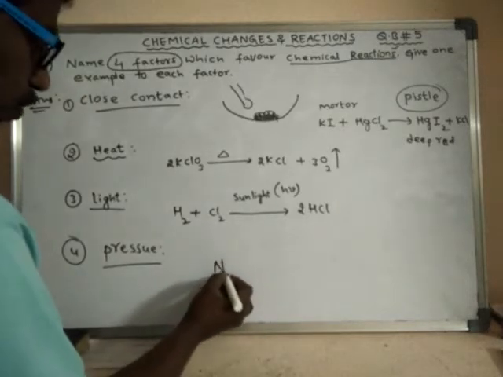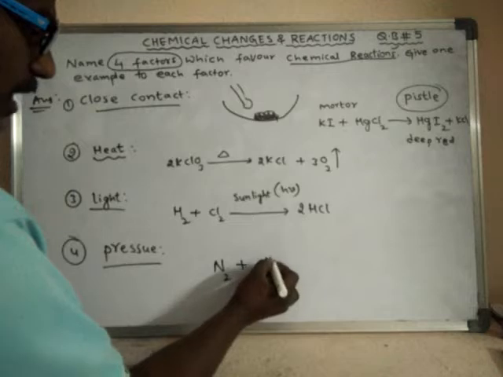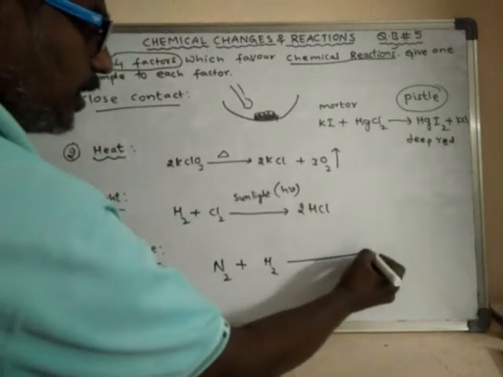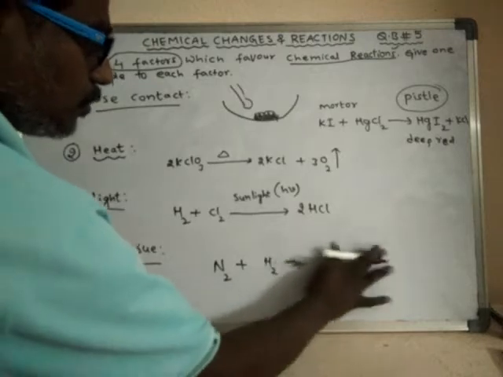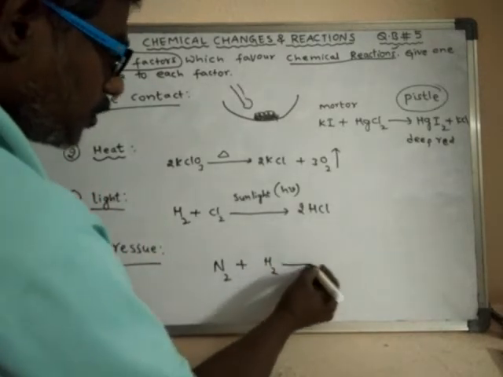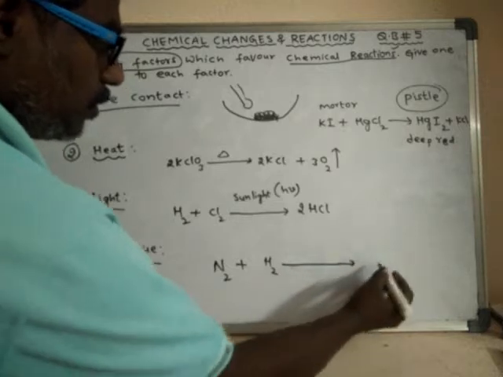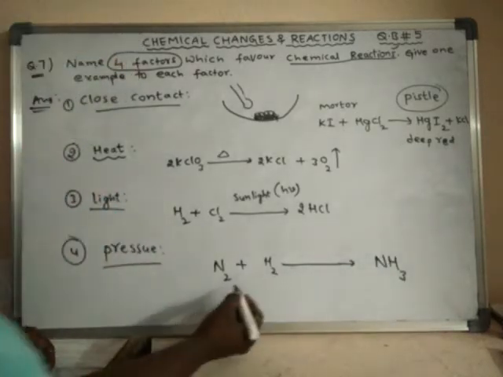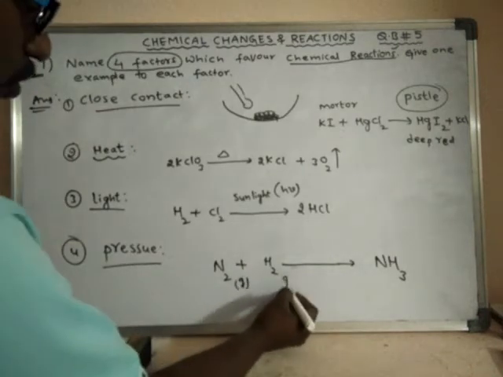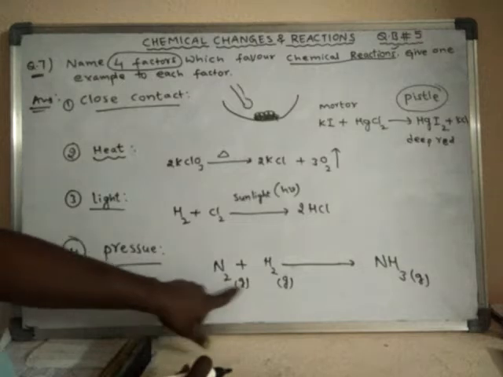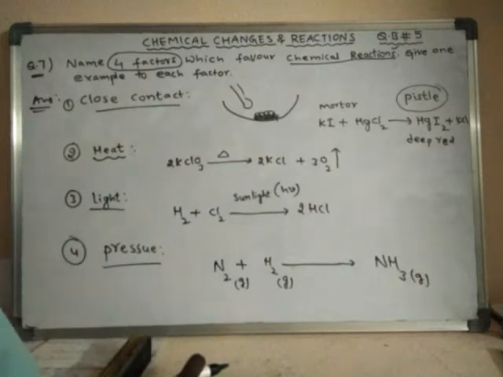For example, nitrogen gas reacts with hydrogen gas only under high pressure to form ammonia gas. So this is a gas, this is also a gas, and this is also a gas. The reaction between nitrogen gas and hydrogen gas takes place only when they are subjected to very high pressure.